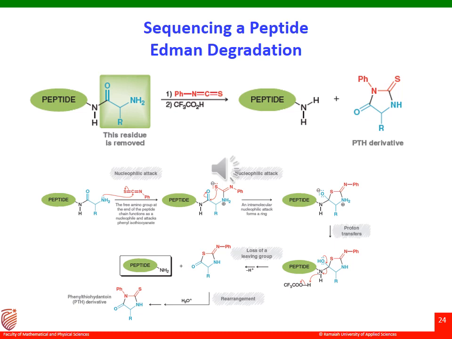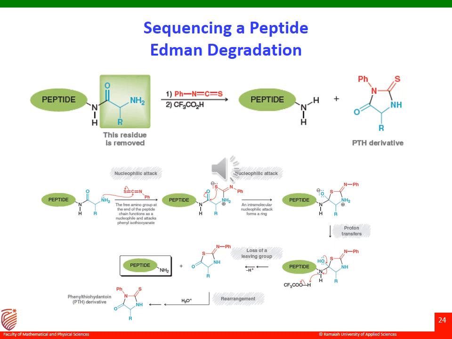The carbon of the phenyl isothiocyanate is attacked, and the pi bond between the carbon and the sulfur breaks into a single bond, and sulfur gains a negative charge because it is getting the extra electrons from breaking that pi bond. The free amine of the peptide chain, which was acting as the nucleophile, now gets a positive charge because it is forming a new bond between nitrogen and carbon.